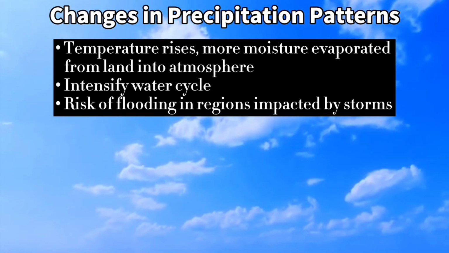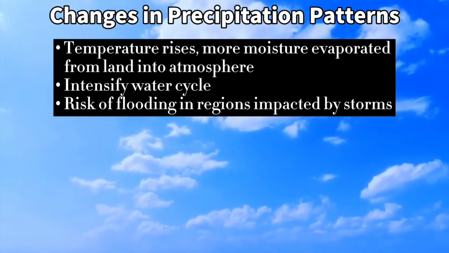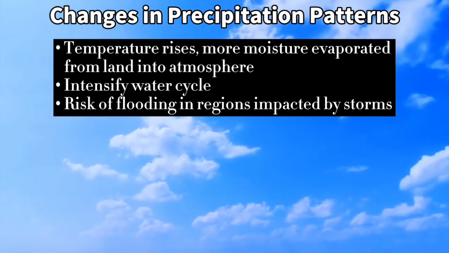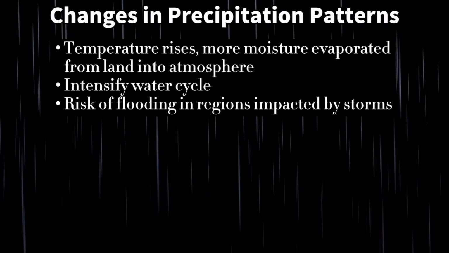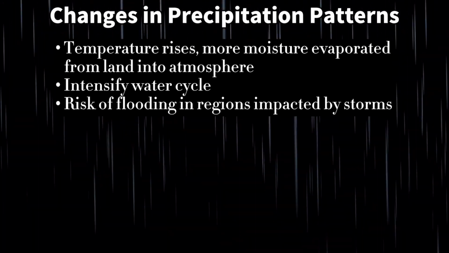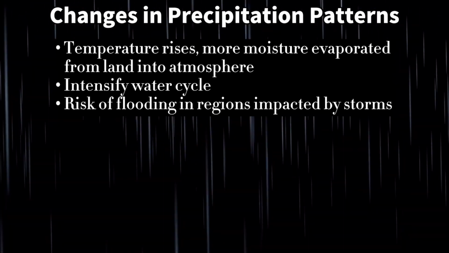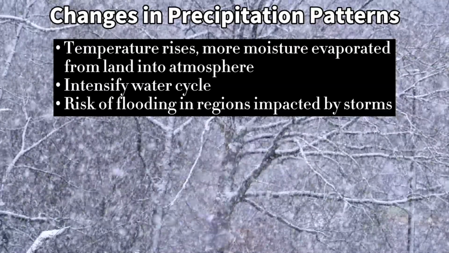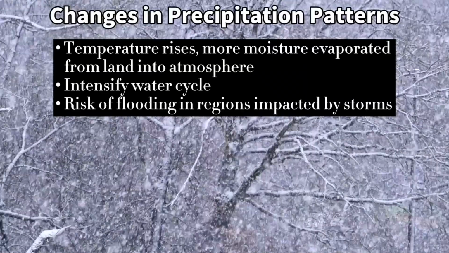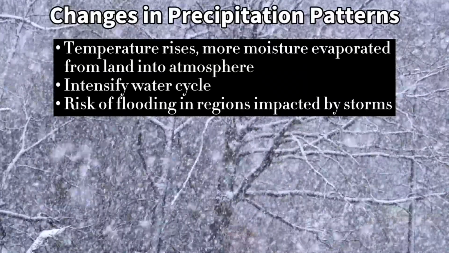Changes in precipitation patterns. As the temperature rises and the air becomes warmer, more moisture evaporates from the land into the atmosphere. Current climate forecasts suggest that increasing temperatures will intensify the planet's water cycle and increase evaporation. As a result, precipitation rises and the risk of flooding in regions impacted by storms is likely to occur compared to areas far away from storm threat.